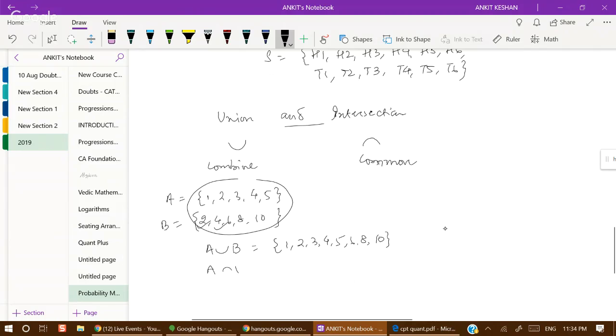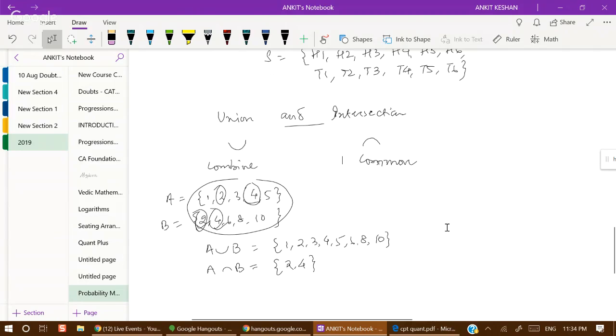Now when we write A intersection B, then we just take commons. So commons are 2 and 4 only. So this will be {2, 4}. Okay. So whenever we write sets like this, we always use curly brackets. Remember that. This is union symbol, just like U, and the reverse U is intersection symbol. Union means combine, and intersection means common. Union means you have to combine two or more given sets, and intersection means you have to take commons from the given sets. Okay. So this was the introduction part.